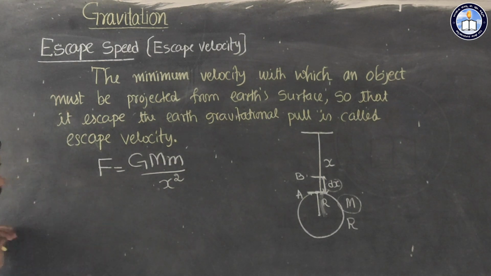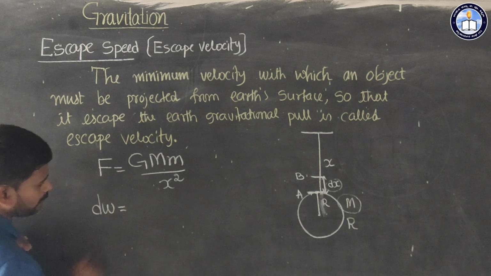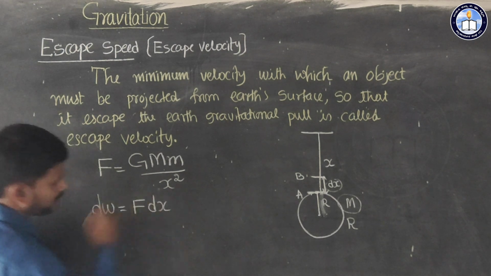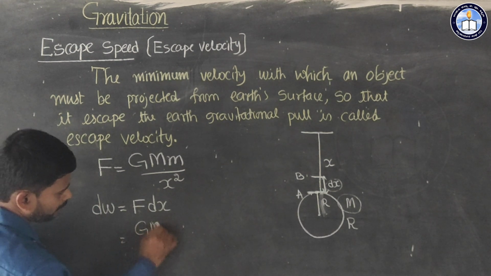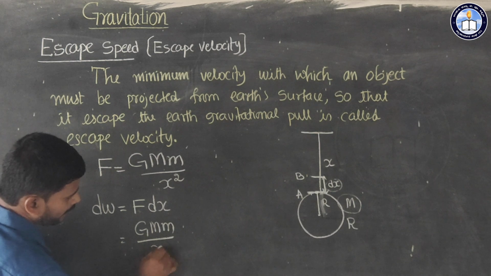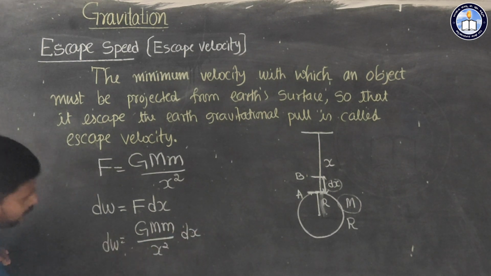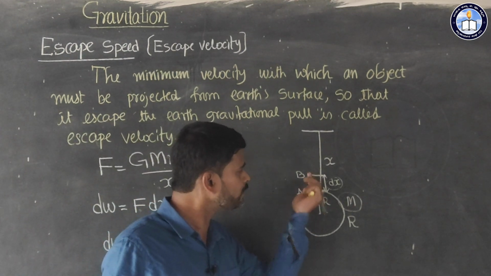So here the body mass we can call small letter m. For that we have to do work. That work done we can represent as dw. dw is equal to force into displacement. Displacement is dx. Now in place of F we can write G M m divided by x square into dx. This is the amount of work done when displacing a body from A to B.